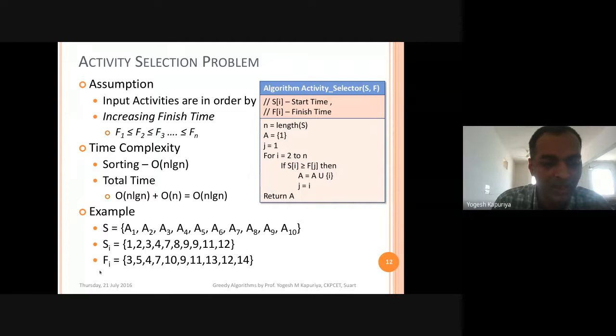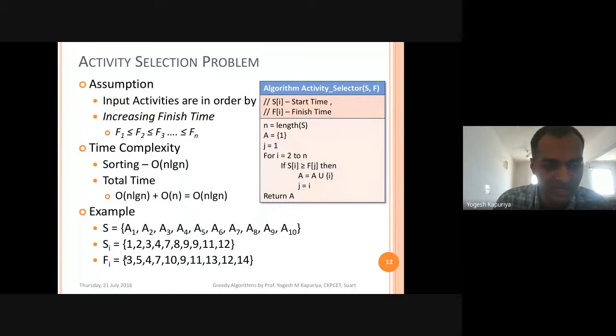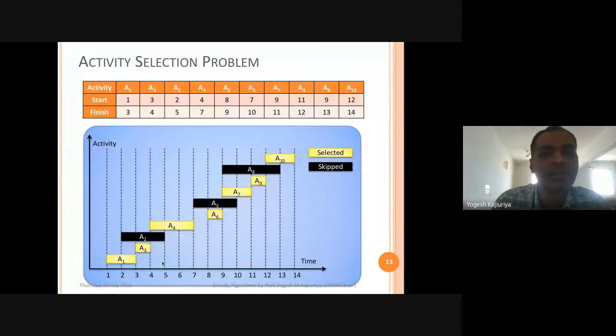Our assumption is that all the activities are sorted in order of their finish time. Here it is not sorted, mind well. Okay, so let's try to understand this. So we have sorted it now: A1, then A3, then A2, A4. Based on the finish time, first is 3, then 4, then 5, 7, 9, 10, 11, 12, 13, 14. So based on this, we have sorted it. So the finish time now has to be sorted: 3, 4, 5, 7, 9, 10, 11, 12, 13, 14.